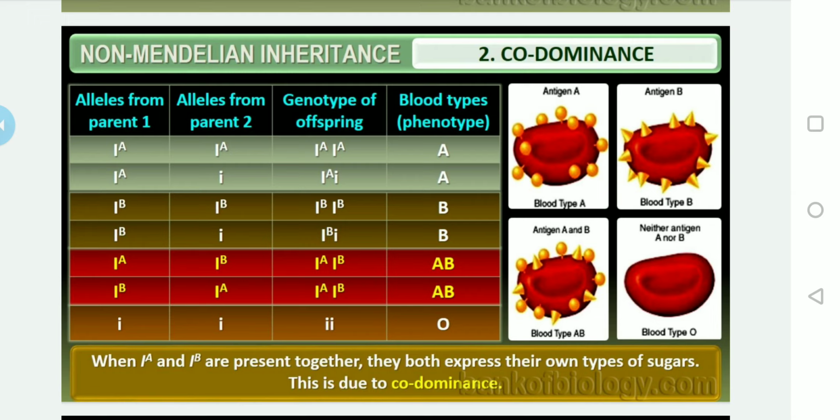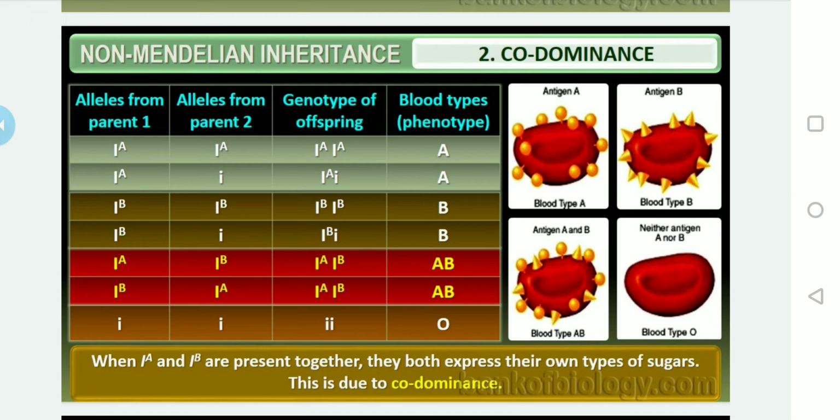What about B? Yes, if parent 1 and parent 2 both have blood group B, the genotype of the offspring is I^B I^B. This is a homozygous condition, and the blood type will surely be B. Then heterozygous, I to the power of B and small i. The genotype of the offspring is heterozygous, I^B i, and again the blood type will be B.